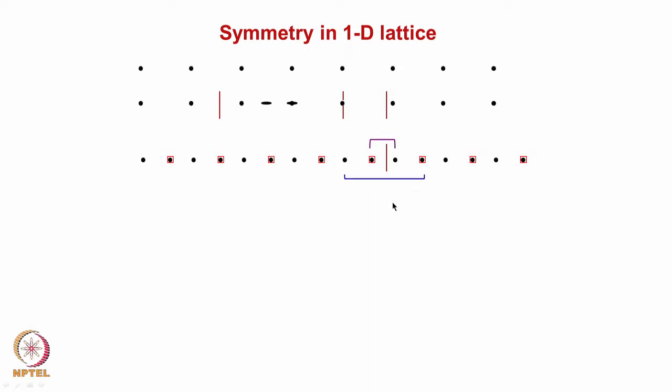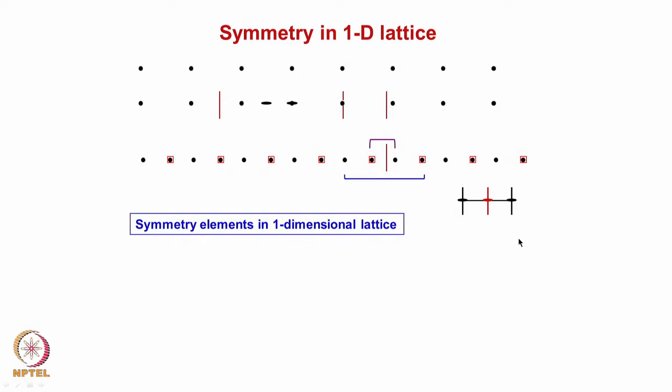Okay. So, just similar to a unit cell in a 2-dimensional or 3-dimensional lattice, in a 1-dimensional lattice also, from here to here is what the unit cell is going to be, correct? And these are all the symmetry operations which are going to be there.